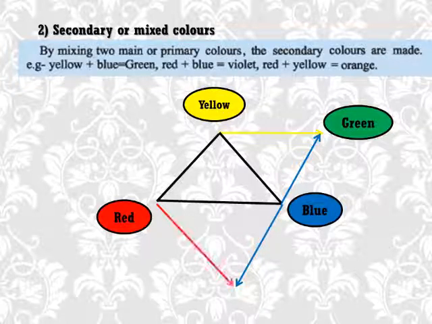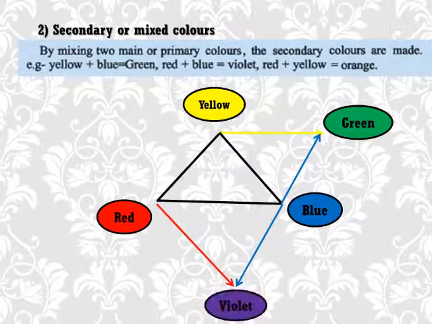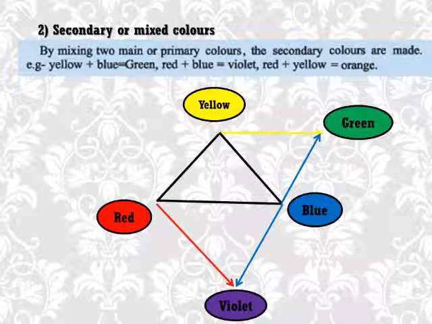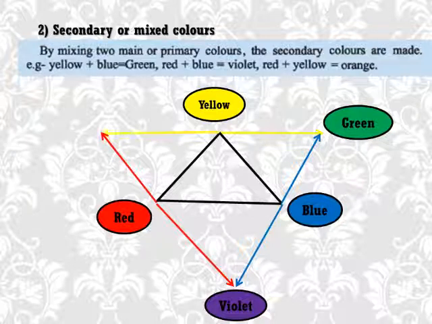Blue and red. Look, by mixing blue and red, violet is made. Violet is a secondary color.